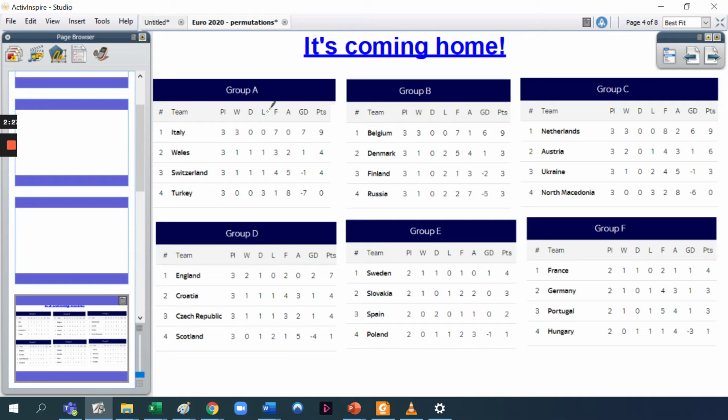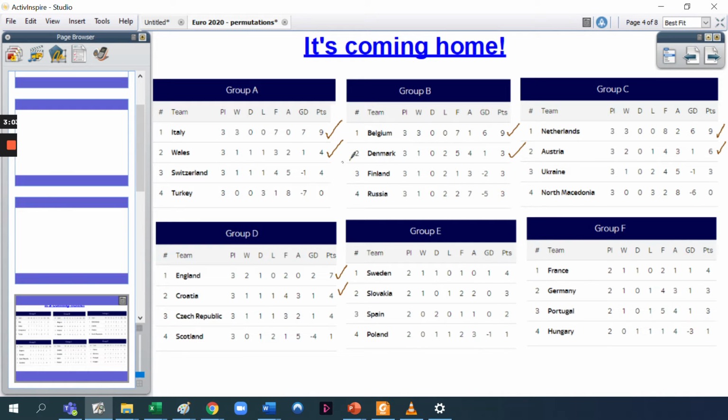Okay, so in Group A, you can see all the teams have played 3 games. That means everybody has played against each other once, and this is the final standing. Now, the top 2 teams, as I said, go through to the next round. So Italy and Wales have gone through in this group. Belgium and Denmark have gone through, Netherlands and Austria have gone through, and in Group D, England and Croatia have gone through to the next round. Now, Groups E and F are playing their final group games later on today. As you can see, they've only played 2 games so far, and there are remaining games to be played.